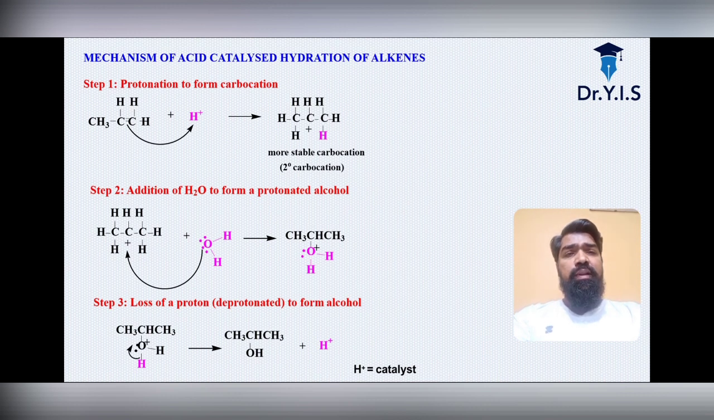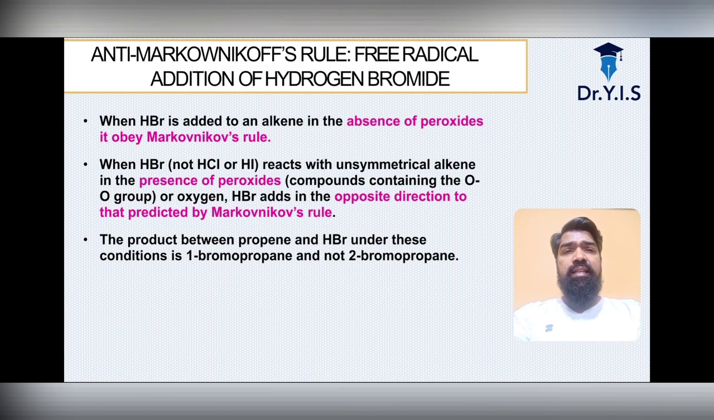This is the simplest mechanism, how we are going to prepare and how we are going to react with the alkenes. We are reacting with different compounds to get different products. So this is the mechanism, very important. It is a 3-step reaction: protonation, addition of H2O to make the protonated alcohol, and the loss of proton, that is deprotonation, to form the alcohol, where H plus is the catalyst.